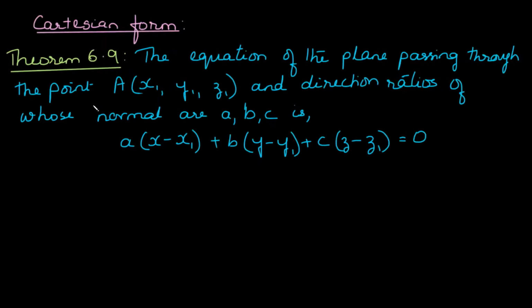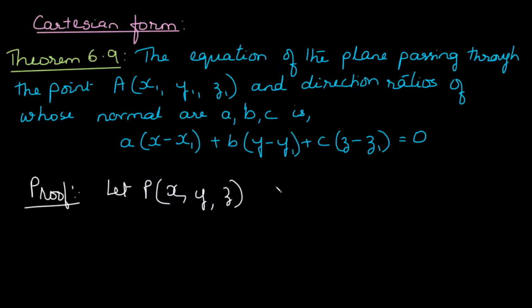The equation of the plane passing through the point A (x1, y1, z1), and the direction ratios of whose normal are A, B, C, is given by A into (x minus x1) plus B into (y minus y1) plus C into (z minus z1) is equal to 0. While writing the proof, let P having coordinates x, y, z be any point on the plane.